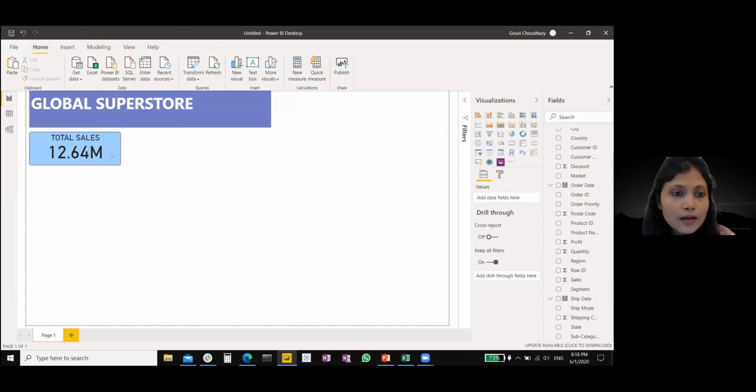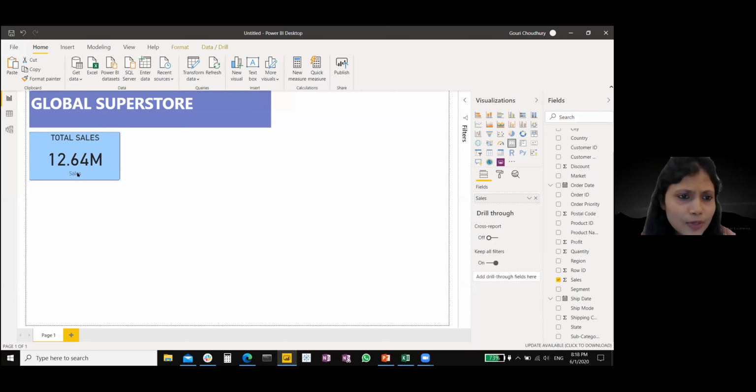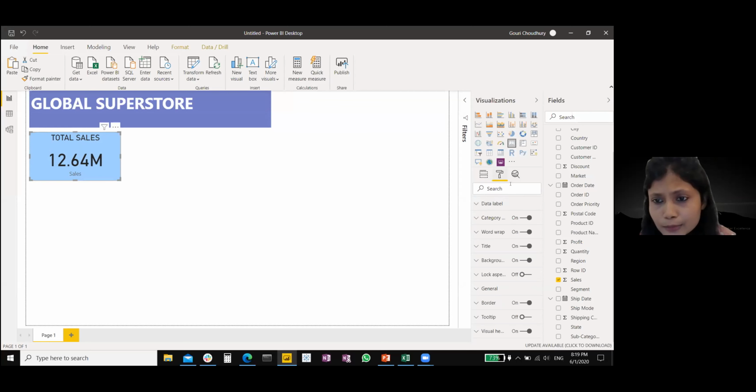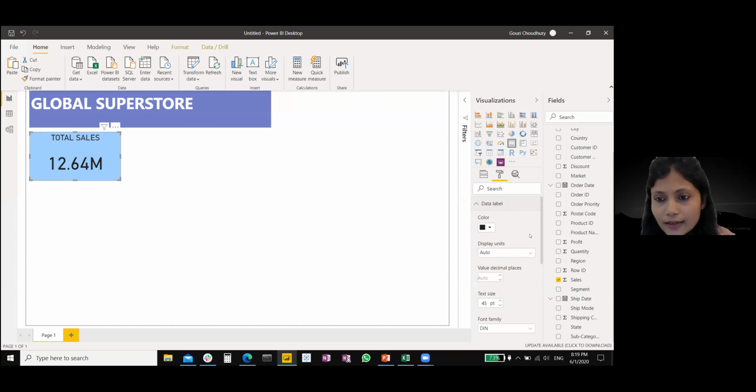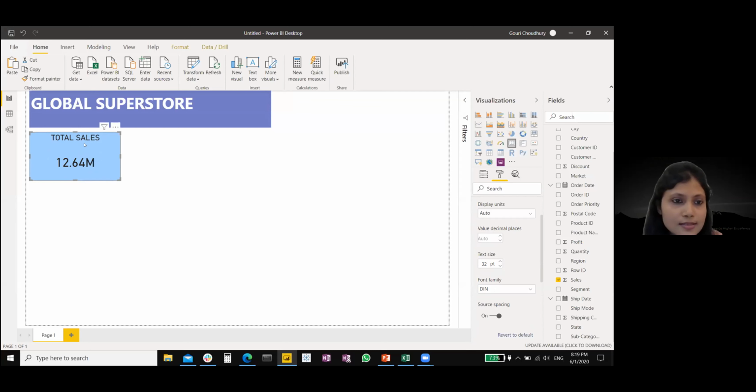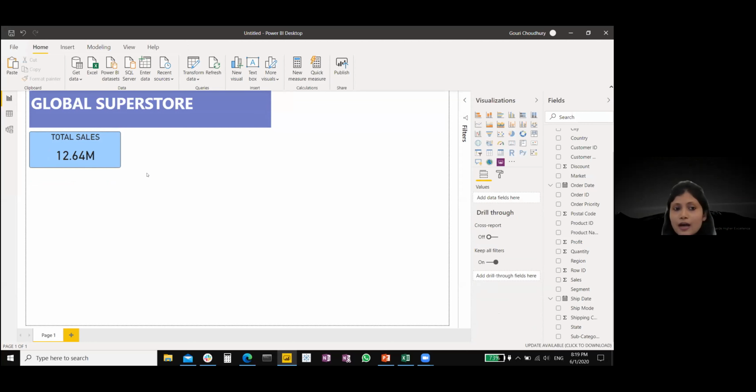All right. Now I have already got this metric card. Now you can see that I have already added the total sales, but then still it shows a category of sales over here. I don't need this category. I'm going to decrease the size. I'm going to switch off this category, and also I'll increase this size to 32 point, the text size, and resize this accordingly. So we have created one metric card, which is the total sales.